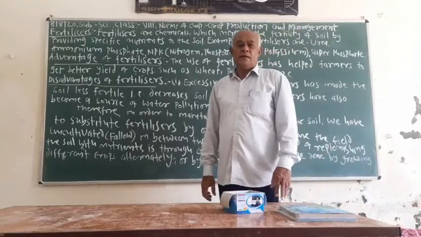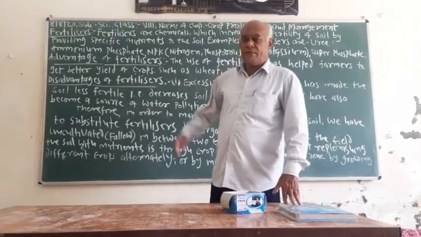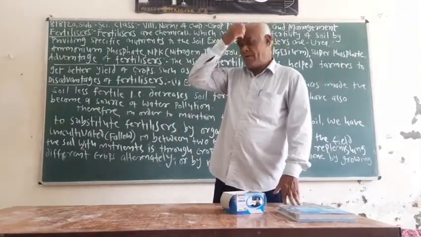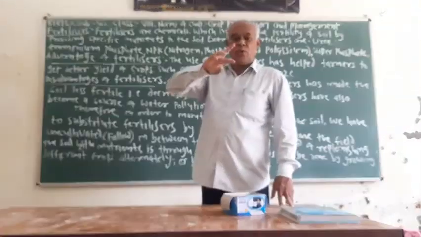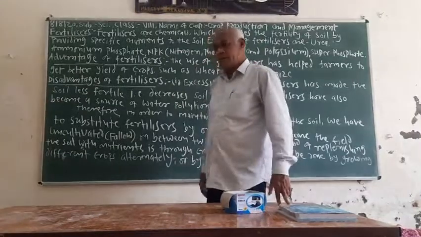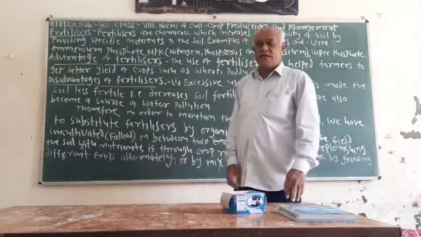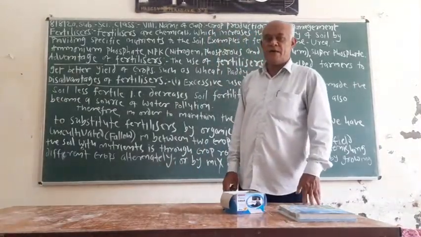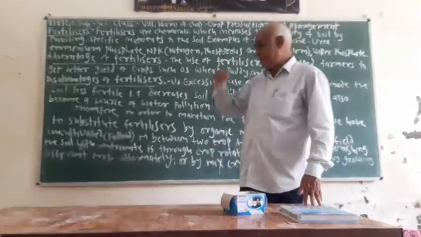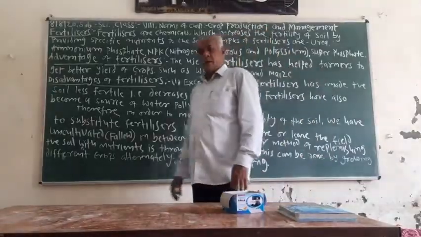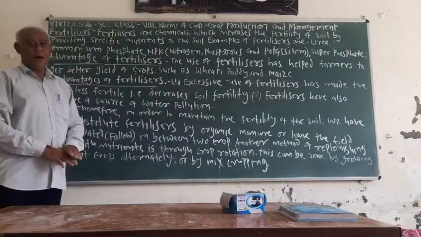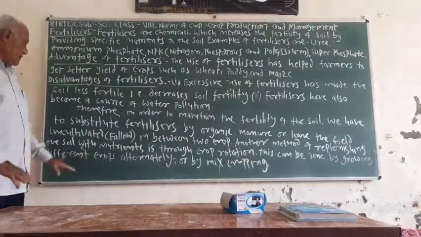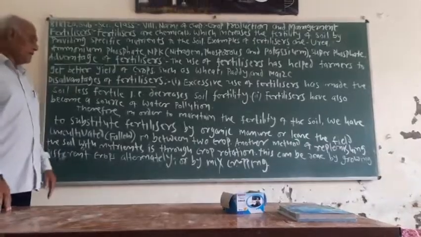Leaving the field uncultivated means no plantation in the field between two crops, for at least 4 to 5 months. This is field fallow.